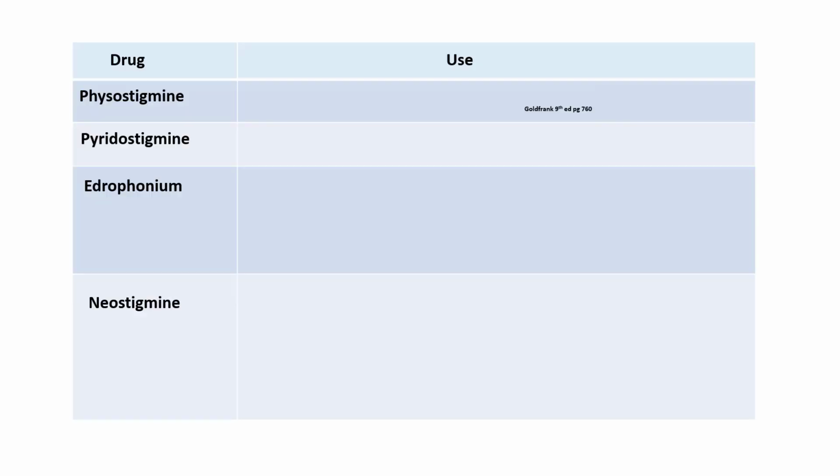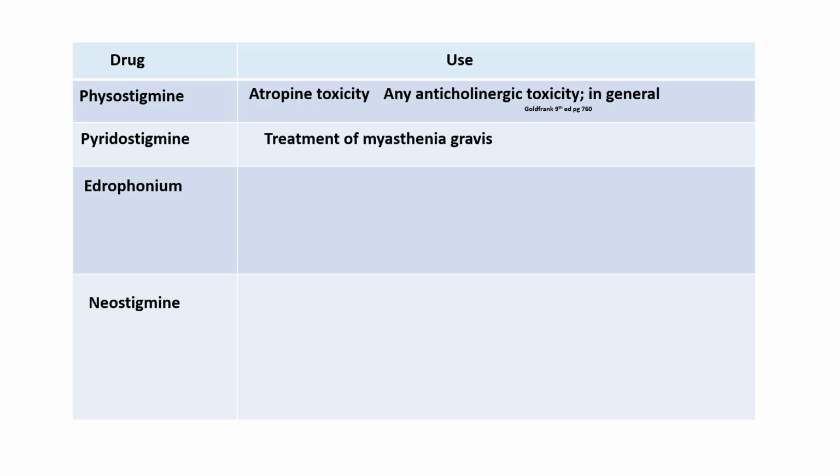As mentioned earlier, physostigmine is used in the treatment of atropine toxicity and any anticholinergic toxicity in general. Pyridostigmine, which cannot cross the blood-brain barrier, is the drug of choice for a disease that affects the skeletal muscles, namely myasthenia gravis.